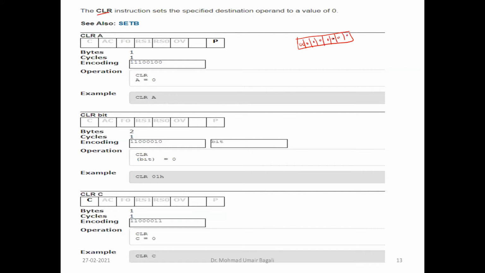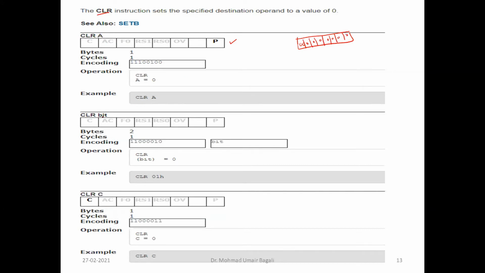That is the meaning of clear. Now we can do clear A. So the accumulator content will be cleared, and only the parity flag bit will be updated, since no carry is generated, and there is no auxiliary flag or overflow. So only the parity flag bit will be updated.